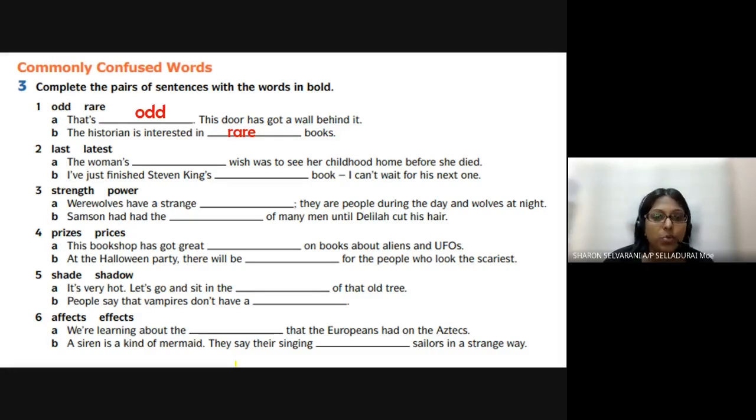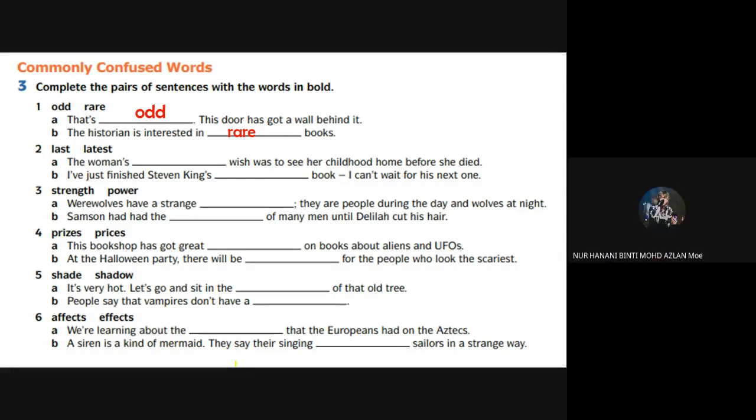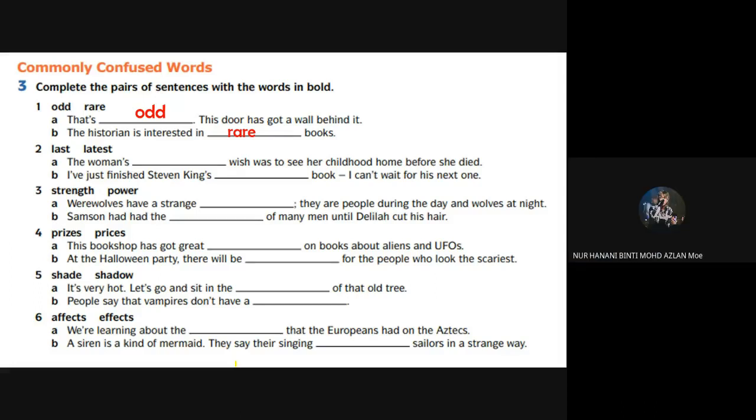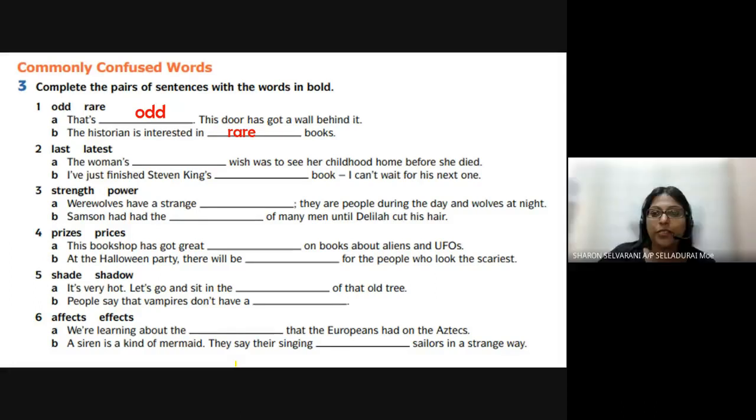Let's look at number 2. The woman's last wish was to see her childhood home before she died. Before I give you the answer, let's look at B. I've just finished Stephen King's latest book. I can't wait for the next one. The first one is last, then it is latest book. Last wish and latest book.